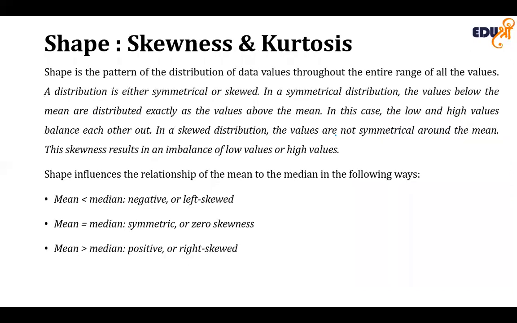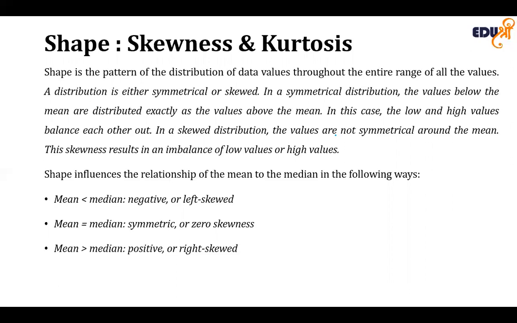Now, when we are talking about the Z-score, we also need to talk about shape. The pattern of the distribution of data values throughout the entire range of all the values is called the shape. The shape of the distribution of data values can be described by two statistical terms: skewness and kurtosis.